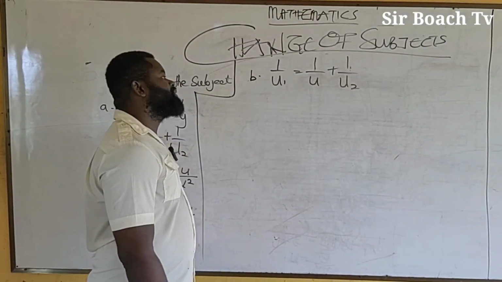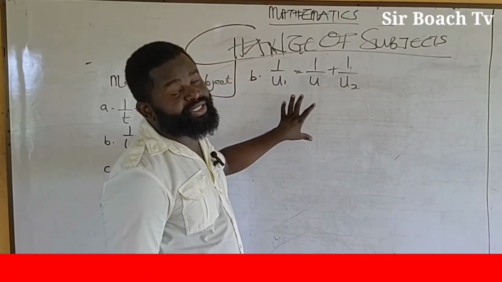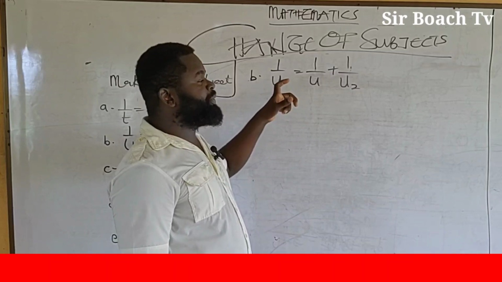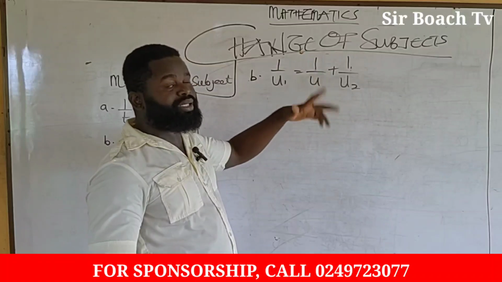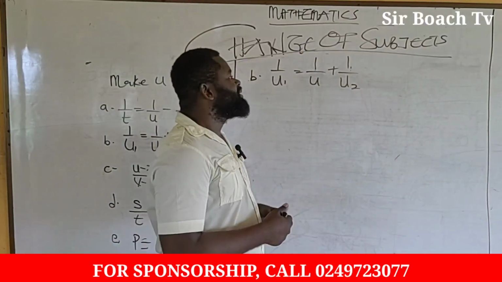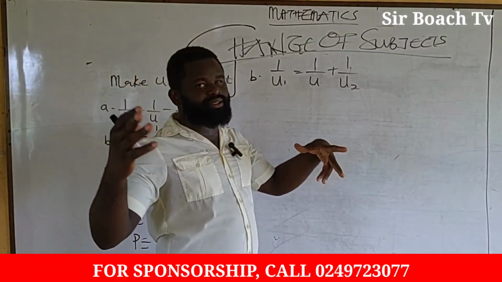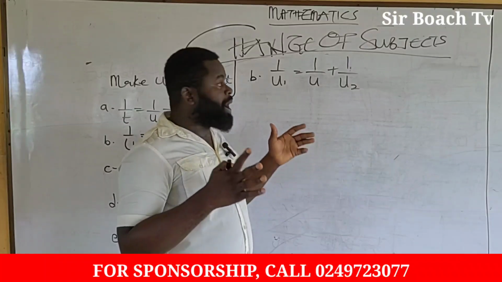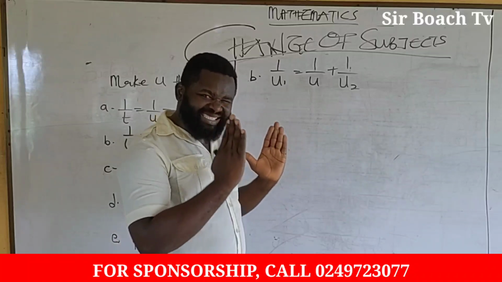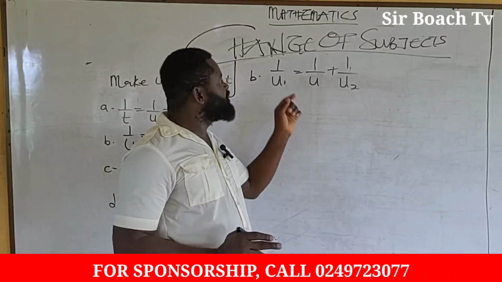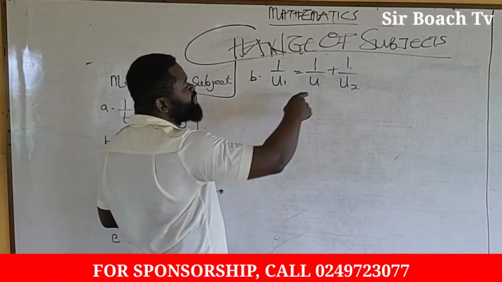So we have 1 over u1 equal to 1 over u plus 1 over u2. Now, this question is one of the popular questions in Aquila. It can be written as 1 over r1 equal to 1 over r plus 1 over r2. You've seen it somewhere as r. Most students complain about it being u or r, that you get confused. But one of the facts about this particular question is that you have to respect the letters as they are. If they say find u1, when you see u1, treat it as u1 and you will not be confused.